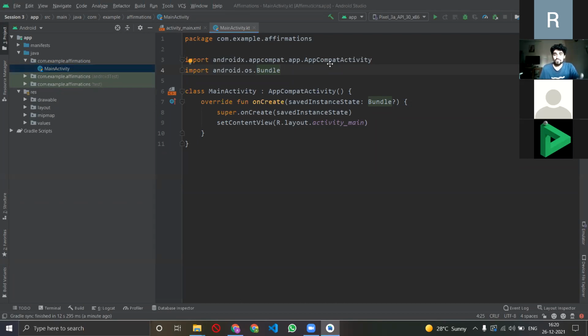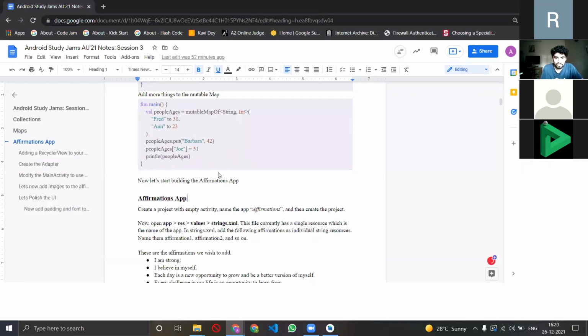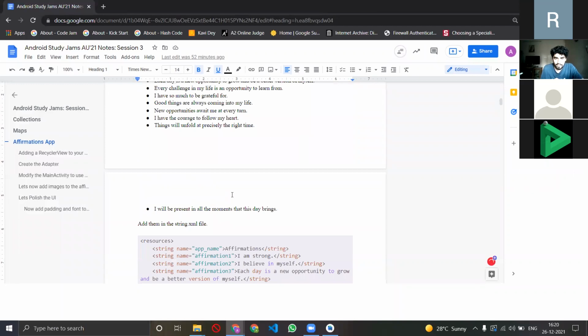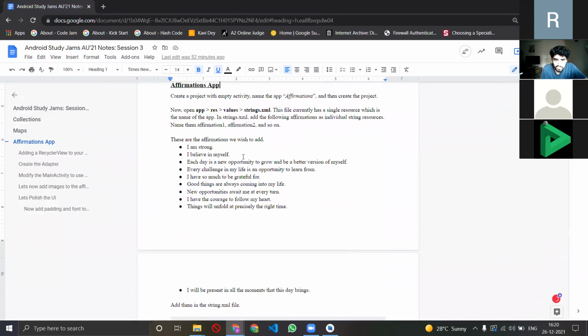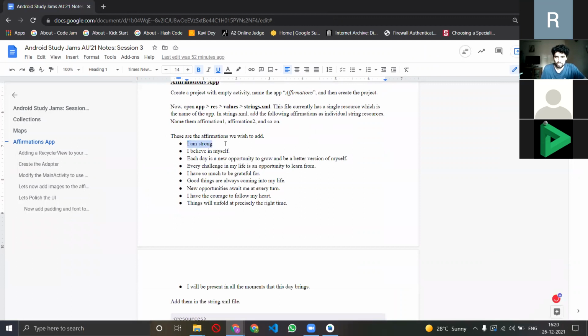So the first thing that I want to do is that I'll pull up my notes and I'll show you guys. ठीक है, यहाँ पे मैंने कुछ affirmations लिख रखे हैं, right? I am strong, I believe in myself, I have so much to be grateful for, right? These are positive affirmations that I want to stay in my mind once the new year starts, right?